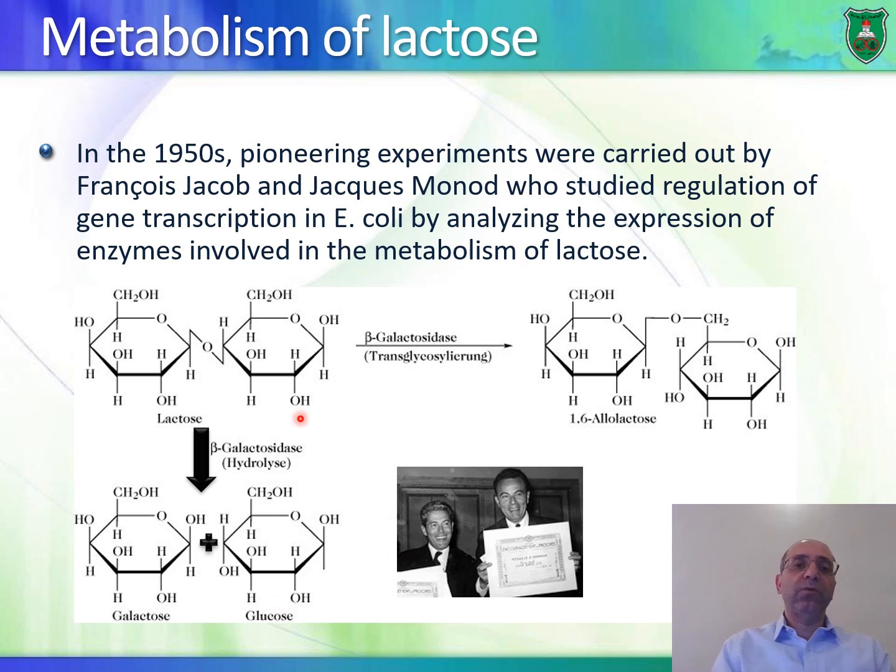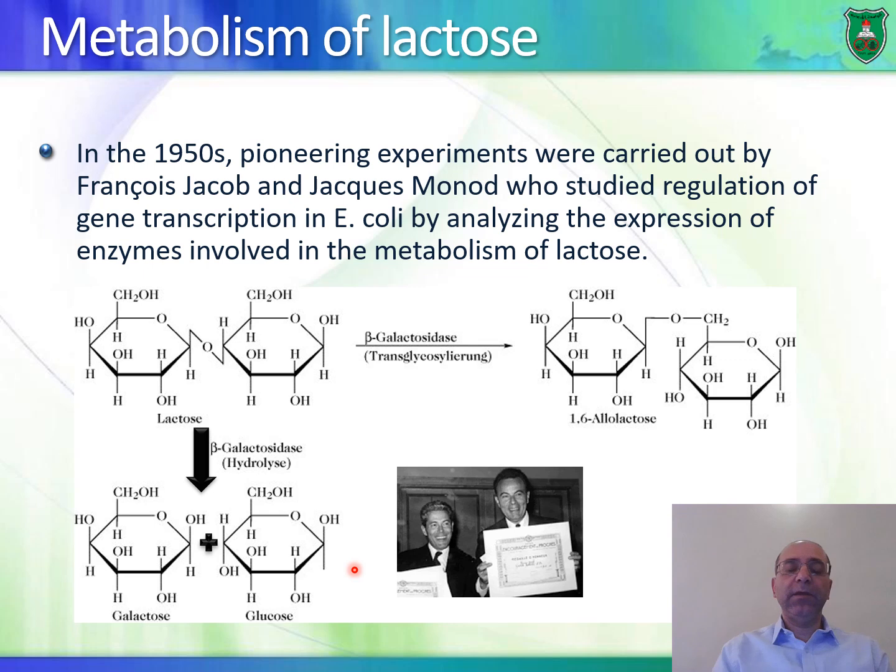Now, this lactose right here can also be converted into what is known as allolactose. It's a different structure. It is an isomer. It looks like lactose, but it's connected differently, by the same enzyme. Now, this metabolism is regulated at the gene level.